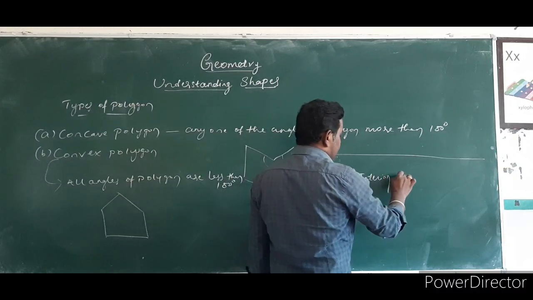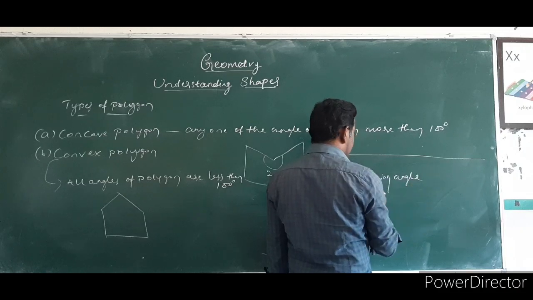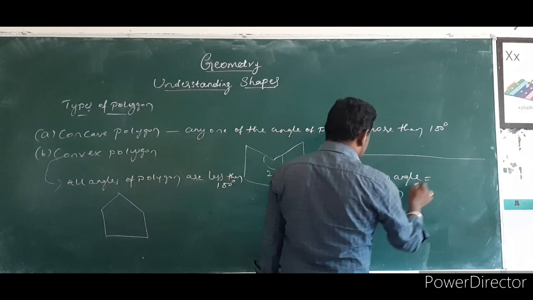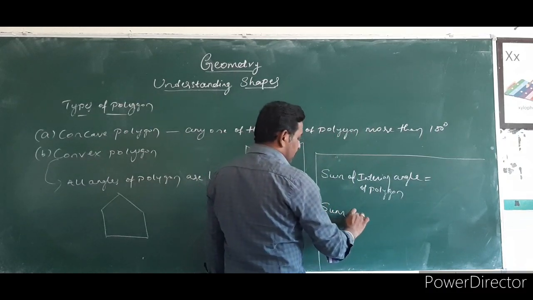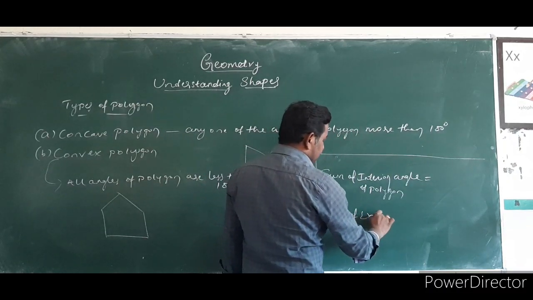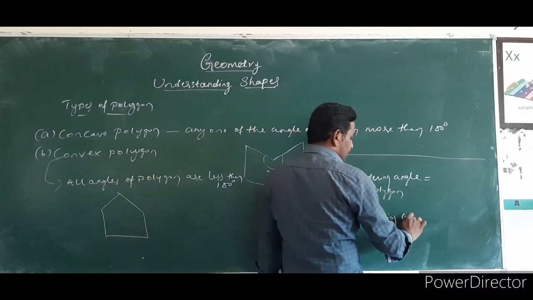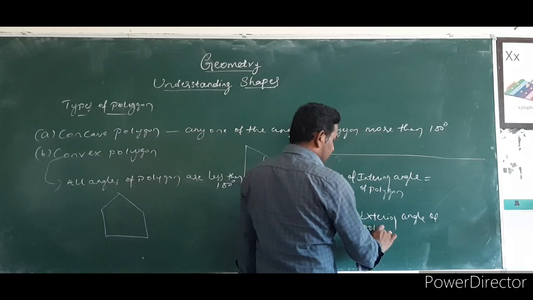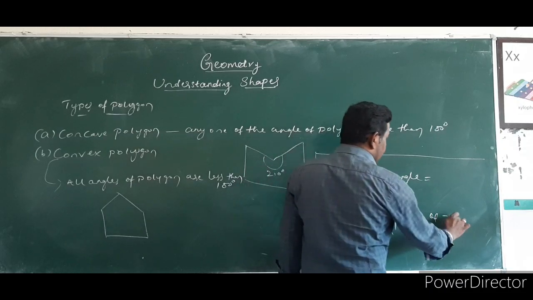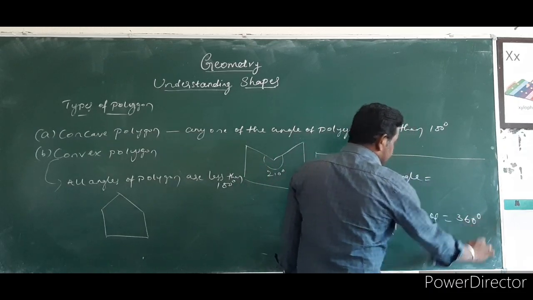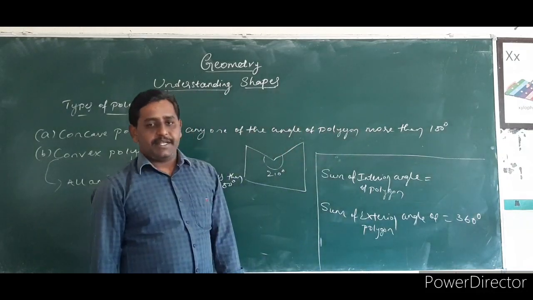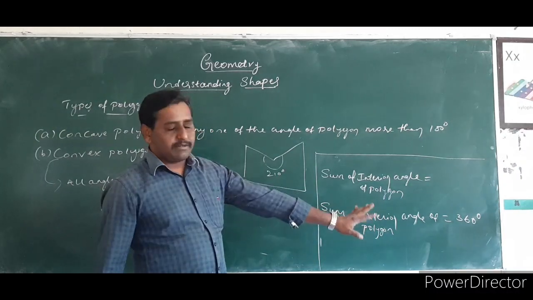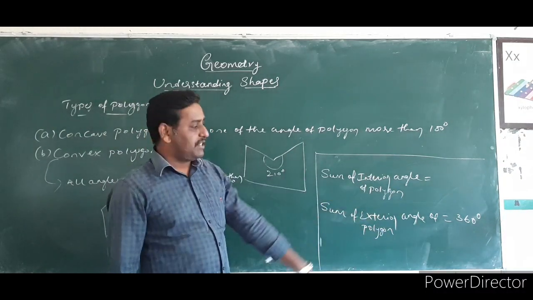Next we will move to how to find the sum of interior angles of the polygon. Next, the sum of exterior angles of the polygon. The sum of exterior angles of a polygon is equal to 360 degrees. If you take the sum of the exterior angles of any polygon, it must be equal to 360 degrees.